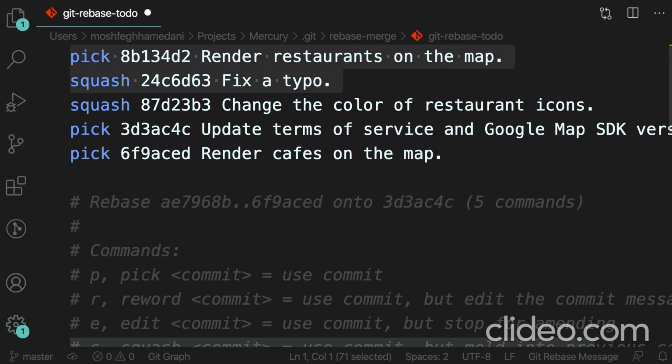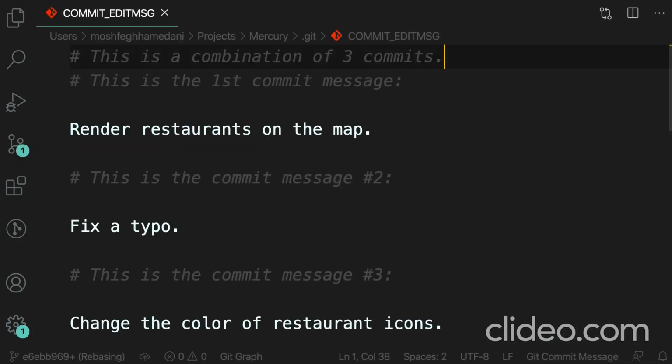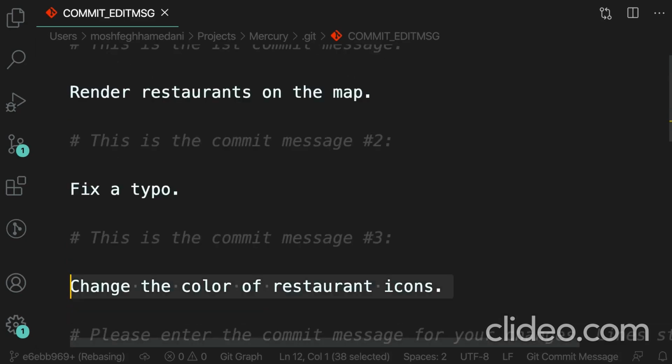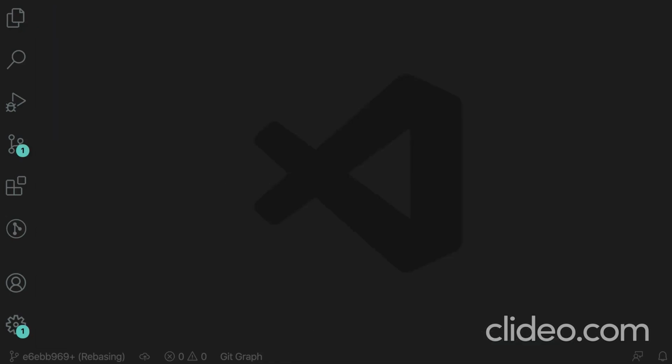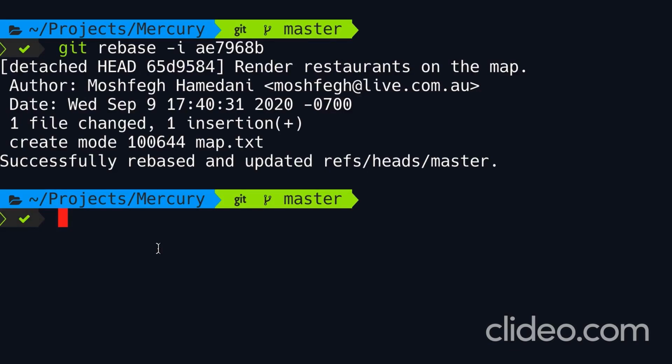Now, if the commits that we want to squash are not directly next to each other, we can reorder them first and then squash them. So let's save the changes, close. Now Git is suggesting this commit message, which is the combination of the messages for all these three commits. So we have render restaurants on the map, fix a typo, and change the color. I'm going to discard these commit messages and keep the original message. Save, close, and we're done with the rebase operation.